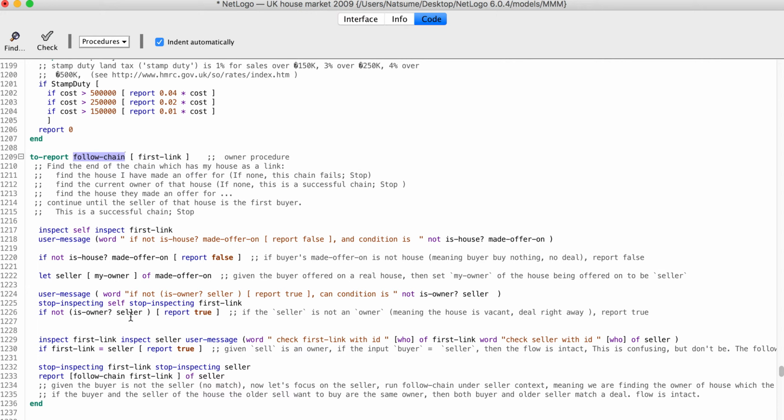But what if the seller is an owner? In this way, we come to the third condition, and we will check the seller and the buyer: are they the same people? If they are the same people, then the buy and sell flow is intact. Why? Because the buyer and the seller are the same people, so it's already done. The deal is already done.